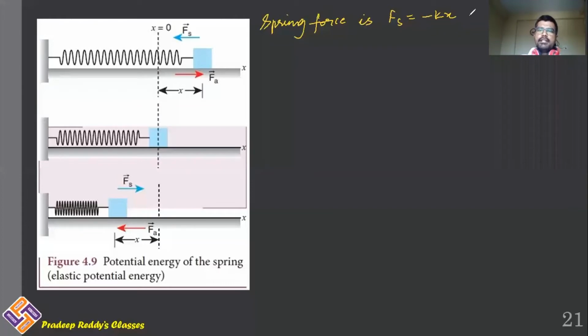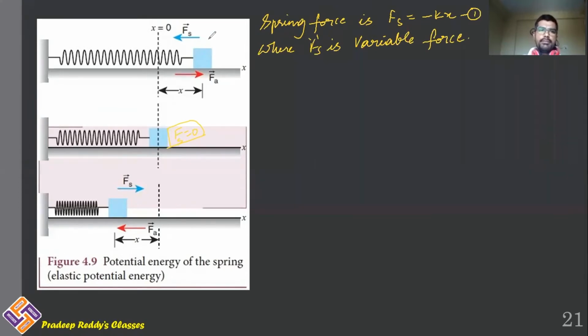Now let me consider this as equation 1, which we have already learned. Fs is equal to minus kx, where Fs is a variable force. Why is it a variable force? See, if x is equal to 0, Fs is equal to 0. That means if the spring is in its natural length, spring force will be equal to 0, because there is no elongation.